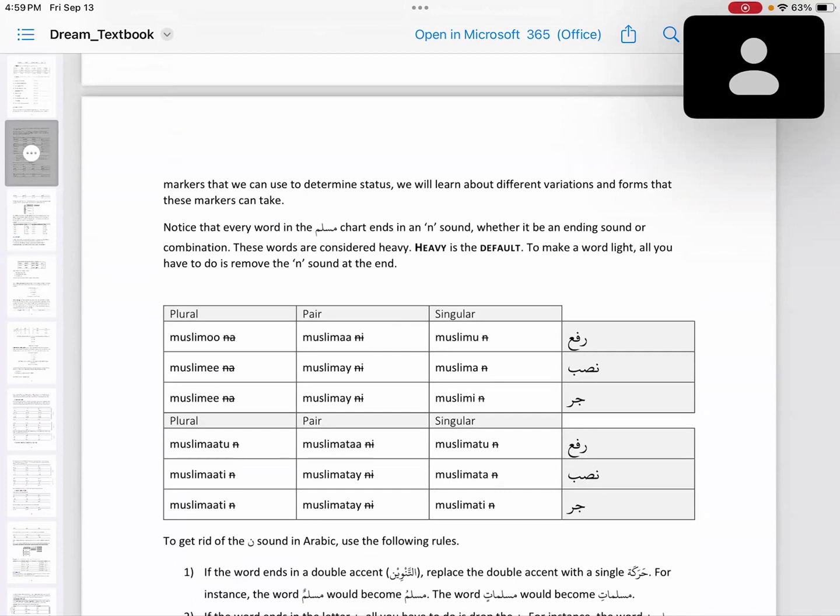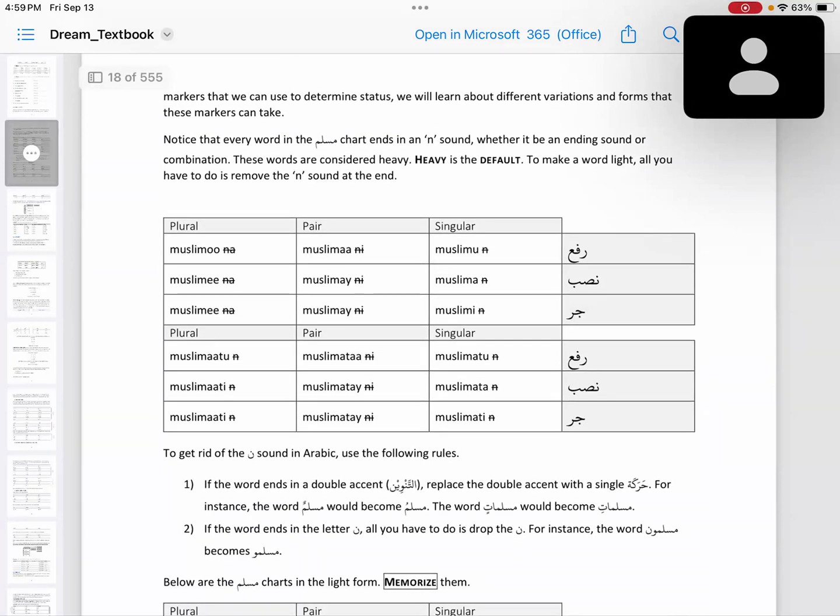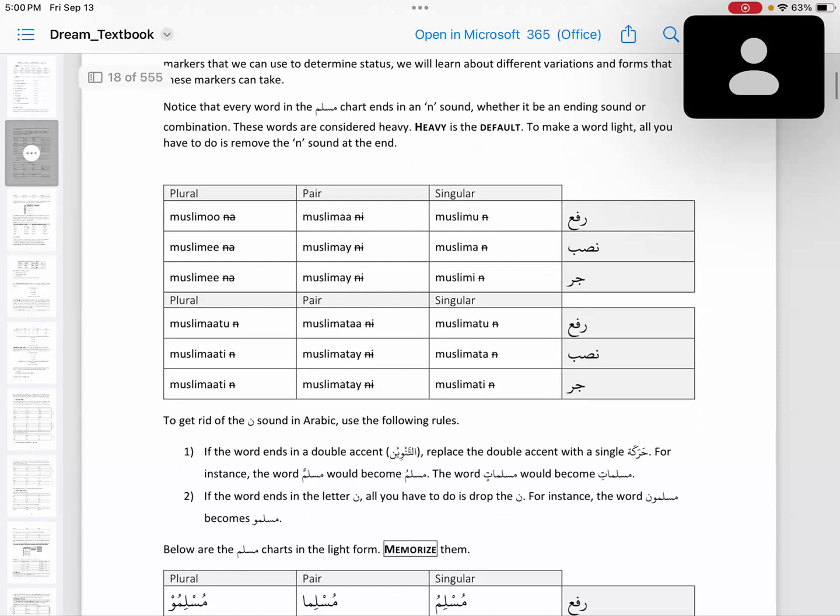Heavy is the default. So the Muslimun chart, Muslimun, Musliman, Muslimin, Muslimani, Muslimaini, Muslimuna, Muslimina, all those words are heavy. To make it light, all you have to do is remove the noon, the N sound. How do you do that? Muslimu, Muslima, Muslimi, Muslima, Muslimai, Muslimu, Muslimi. What is the significance? We will learn about it, inshallah, very soon.